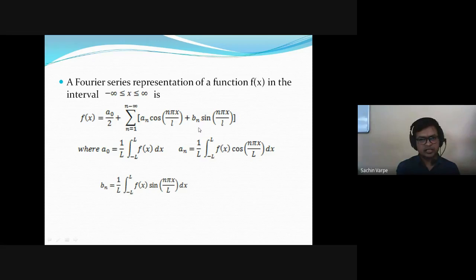Based on the nature of the function, whether the function is even or odd, we have defined two types of Fourier series, that is sine series and cosine series, right? And if the interval in which the function is defined is a half interval, then the Fourier series representations obtained in that half interval are called half range Fourier sine and half range Fourier cosine expansions, right?